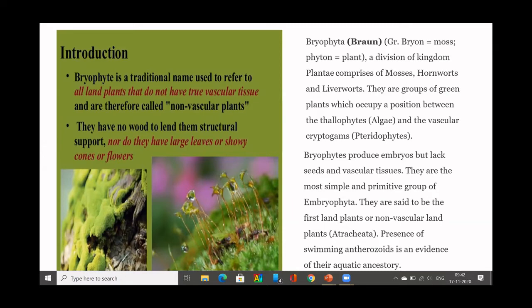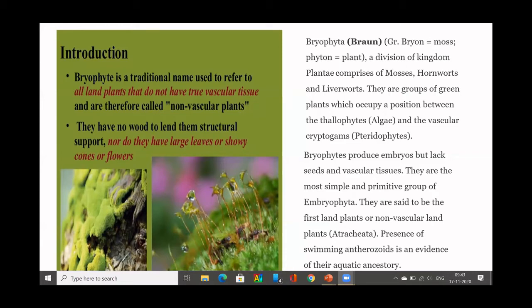So they are termed cryptogams. Bryophytes have characters of both algae and pteridophytes. Pteridophytes are slightly higher in order. They are called vascular cryptogams because they have very primitive xylem tissues.